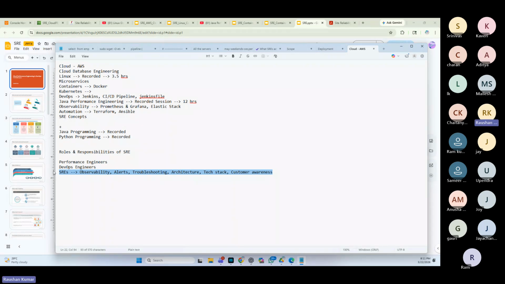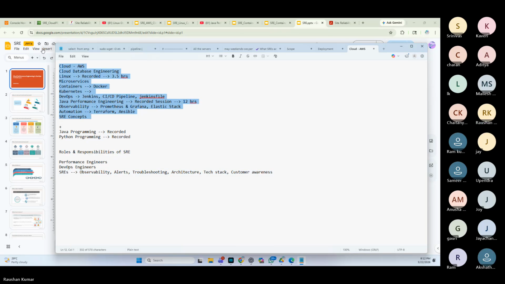Now, when you talk about customer experience, I talk about everything. Applications should be highly available, reliable, fault tolerant, performant, and with a cost optimized solution. That's why SRE engineers need to have multiple skills, right? And that's why we are talking about all these things here. Okay, does that make sense, all of you? I hope I'm making sense.